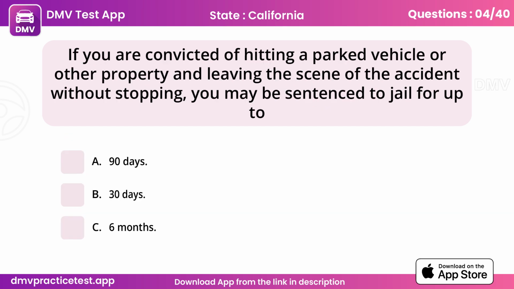Question 4. If you are convicted of hitting a parked vehicle or other property and leaving the scene of the accident without stopping, you may be sentenced to jail for up to C. 6 months.